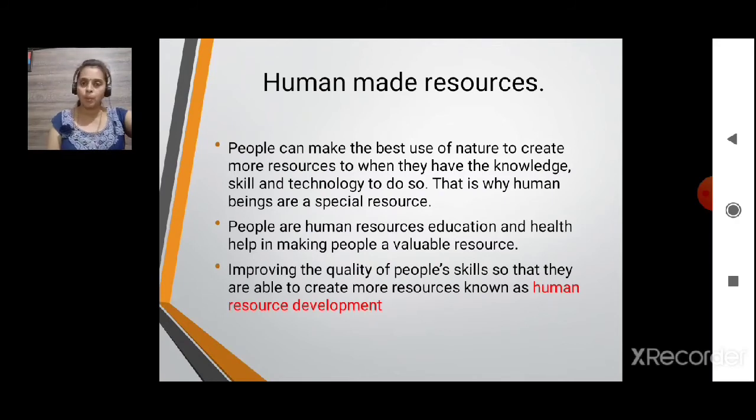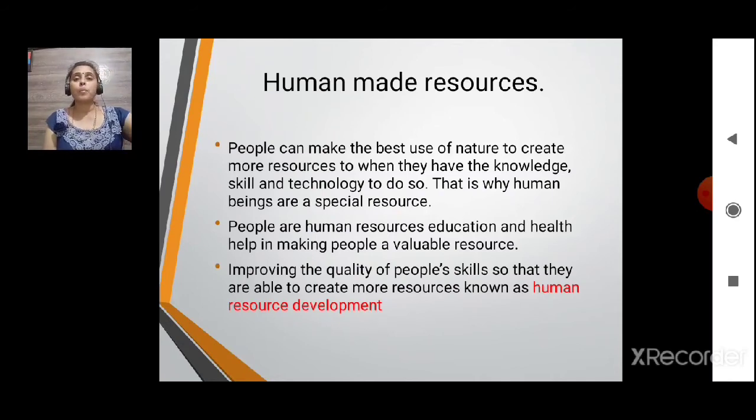Human resources and human made resources. People can make the best use of nature to create more resources when they have the knowledge. Yes, that is the main reason that nowadays people have enough knowledge that they are doing deforestation, and in its place we can see shopping complexes, malls and all.